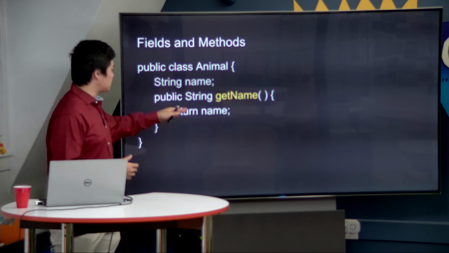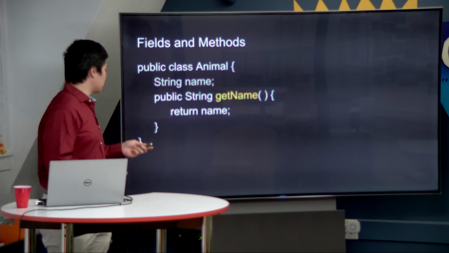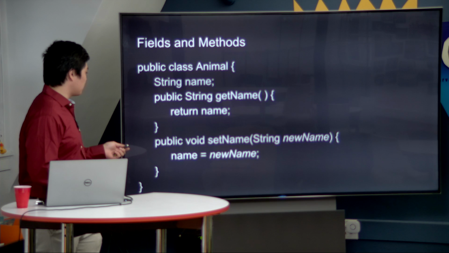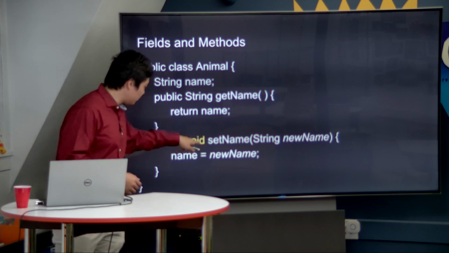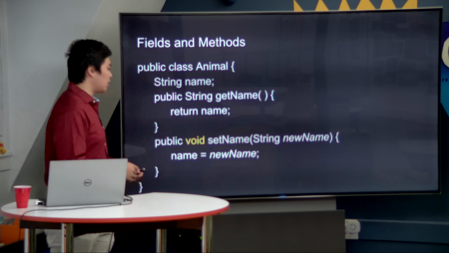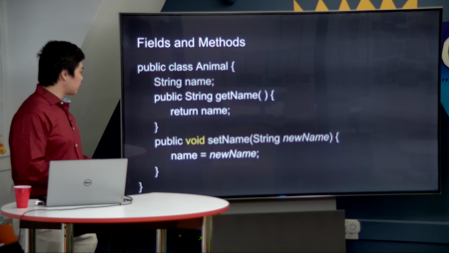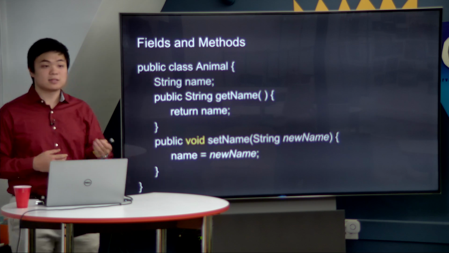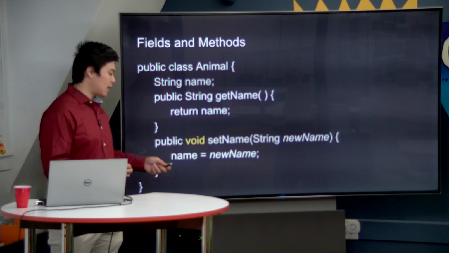In this case, it just gives us back this object that we've defined above. So now let's look at a little bit more over here. As another example of a method, we have public void setName(String newName). In this case, we have a different return type, namely void. We might have touched on this before, but void just means that there is no return to the user. When the user calls this method, they don't expect anything back.